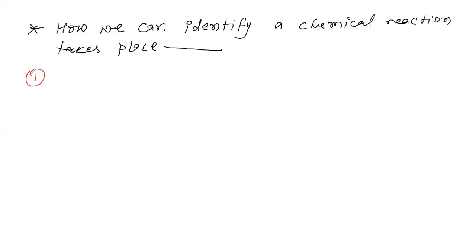First one, change in state. When there is a change in state, then we say that a chemical reaction has occurred.